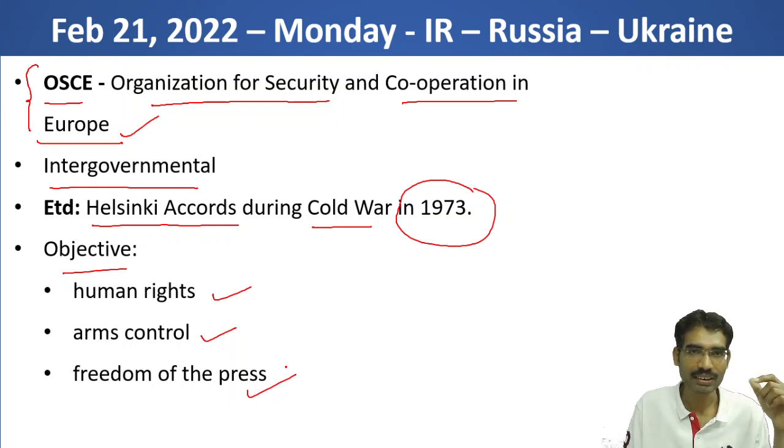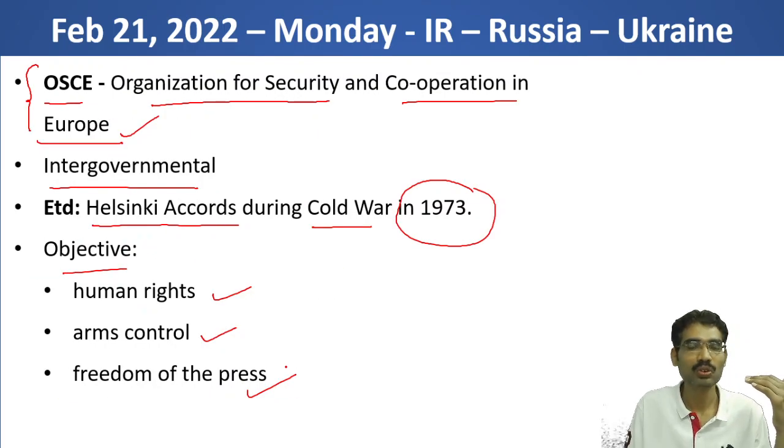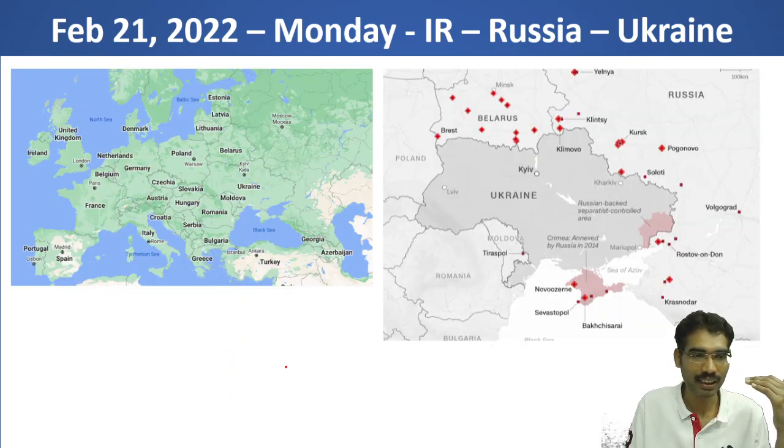So this organization was created to ensure smooth functioning in the relationship between the Western Bloc and the Eastern Bloc. This organization is also involved now to smoothen the relationship between Ukraine and Russia.